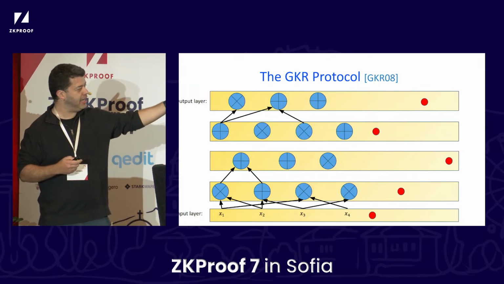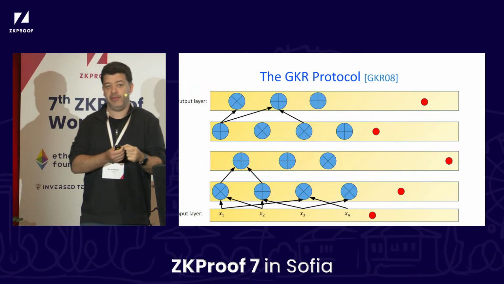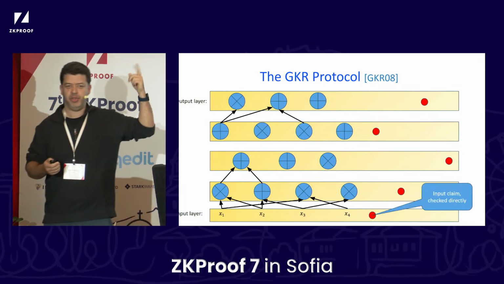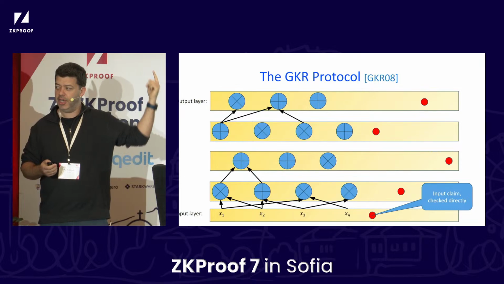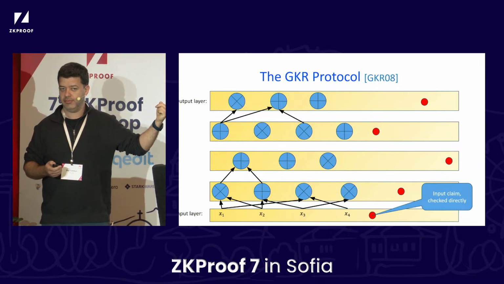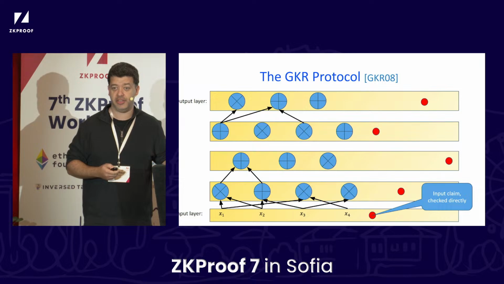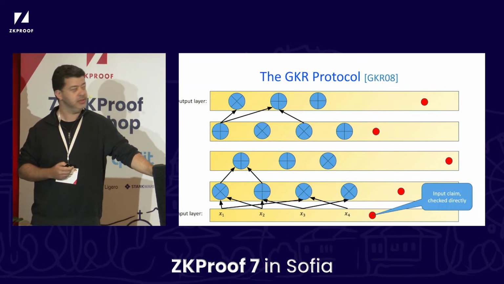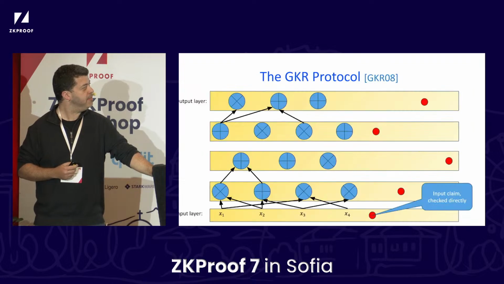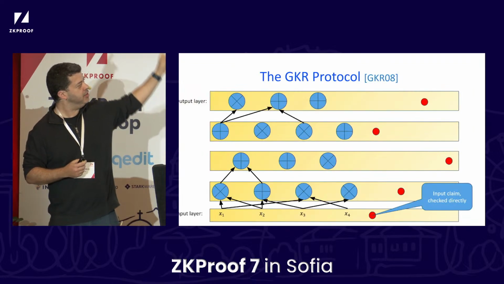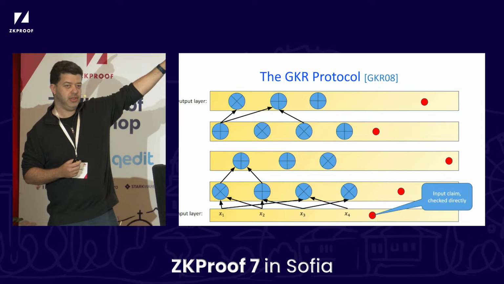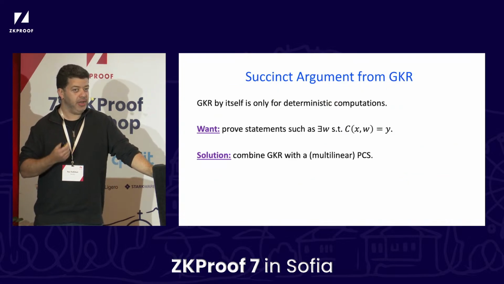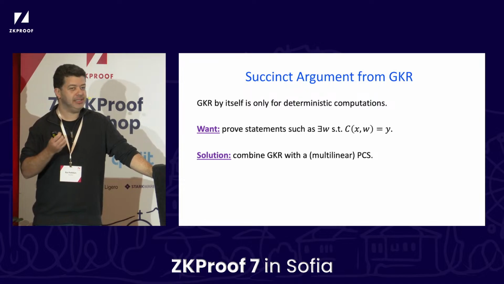Cool, now that we have a claim about the input layer, recall that the verifier knows the input, so it can compute, similarly to how it computed the encoding of the output, the encoding of the input. And now just check that the value that it got is correct. So that, at a high level, is the GKR protocol. Okay? The main thing to remember from this entire slide is the random point that we chose in the output layer.